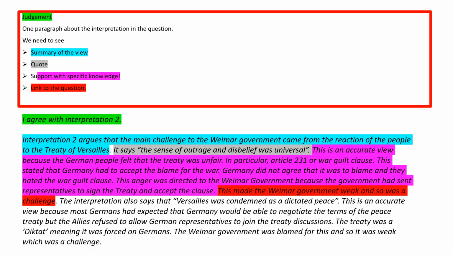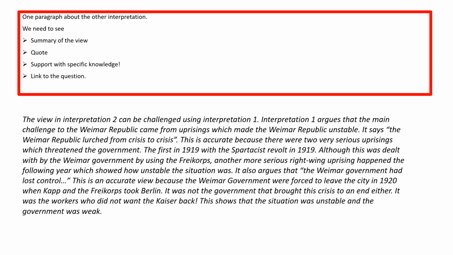Now you can check your answers by looking at the screen. So you'll see a judgment, a summary of the view, a quote, a support, a link back to the question, and then that process is repeated. So we've got another summary, quote, support, and link. Now, just like any how far do you agree question, you have to show more than one side. You have to show both sides of the argument.